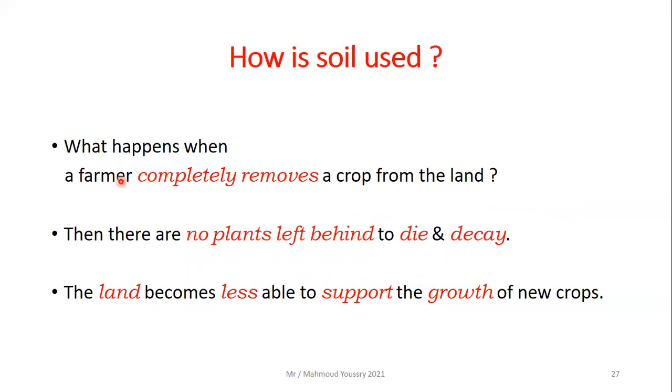What happens when a farmer completely removes a crop from the land? In this case, there are no plants left behind to die and decay. So the nutrients will not be replaced or recycled back to the soil. The land becomes less able to support the growth of new crops.